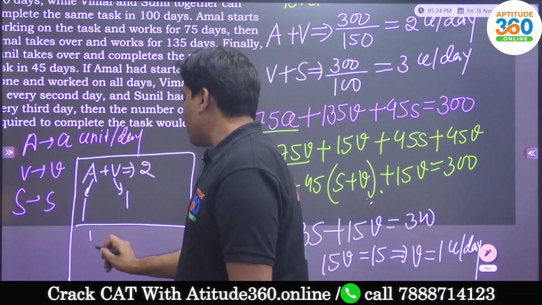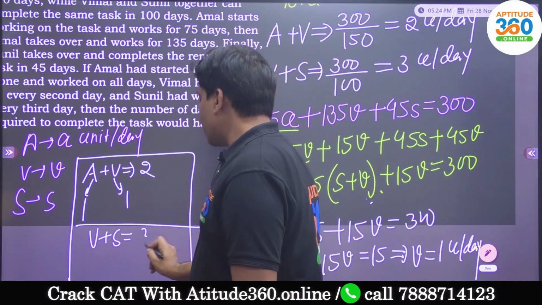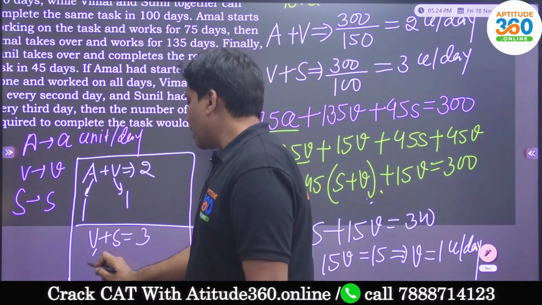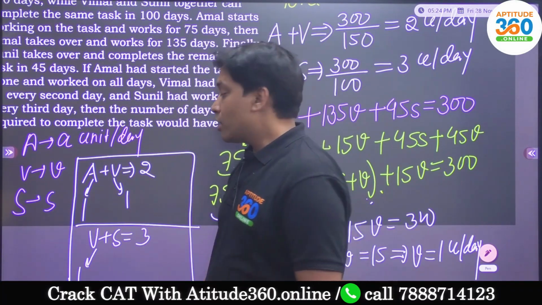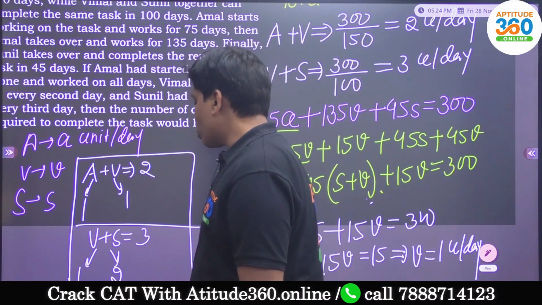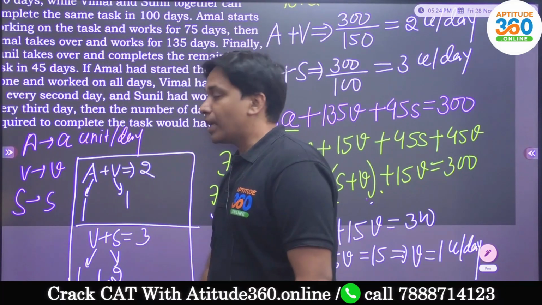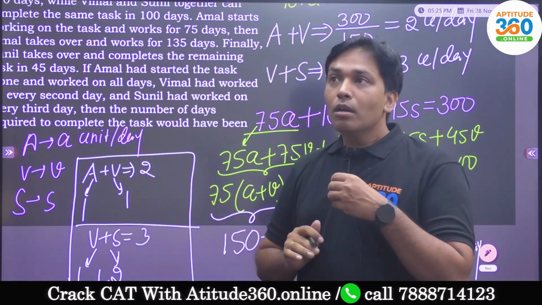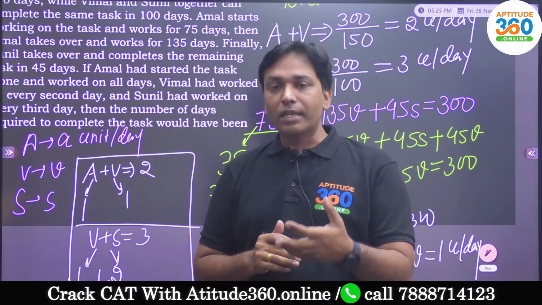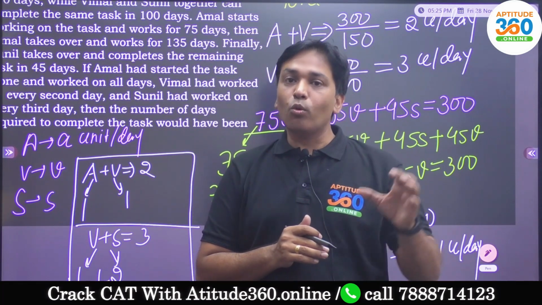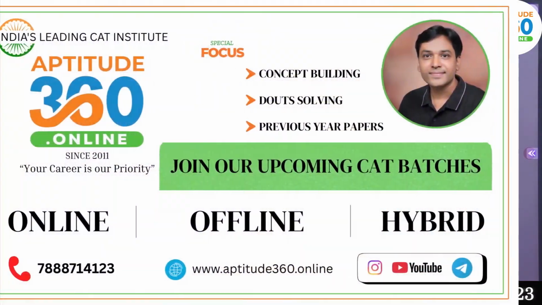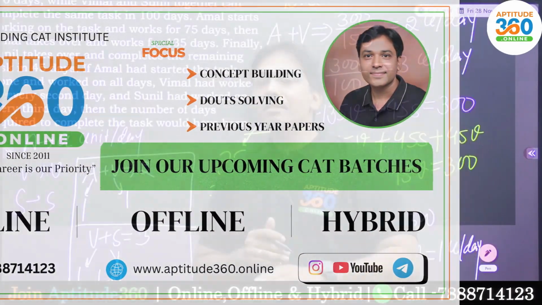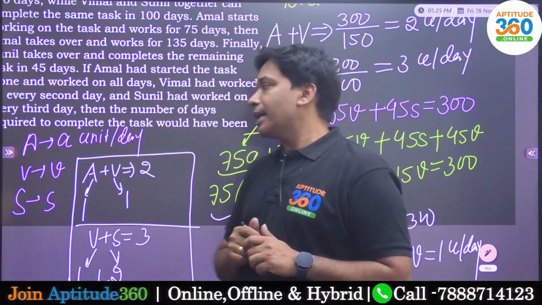Similarly, Vimal and Sunil were doing 3 units per day, out of which Vimal does 1 unit per day, so Sunil is going to be doing 2 units per day. That's how the sum is going to be 3. So what do we know so far? We know that Amal does 1 unit per day, Vimal does 1 unit per day, and Sunil is doing 2 units per day.